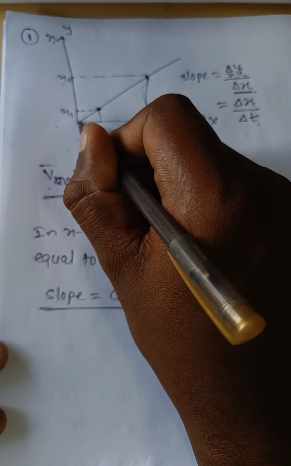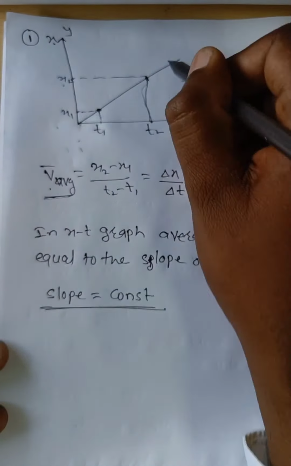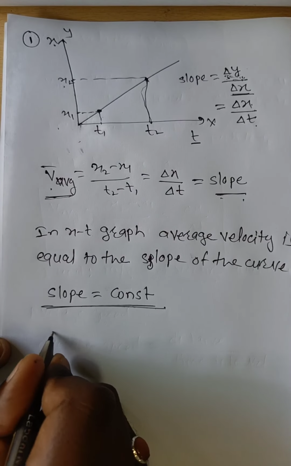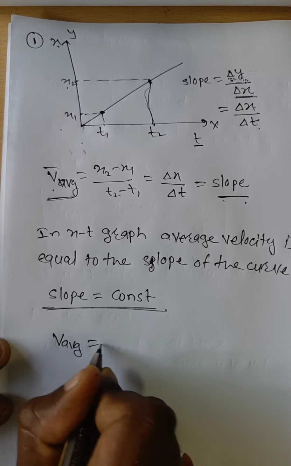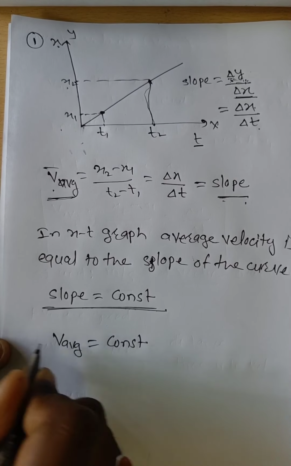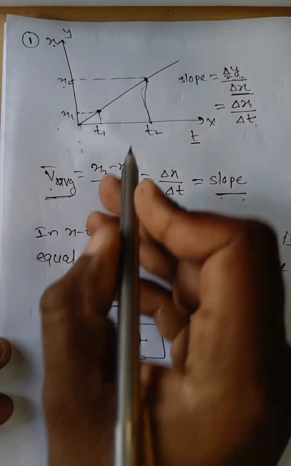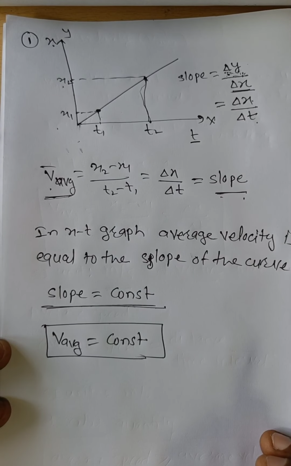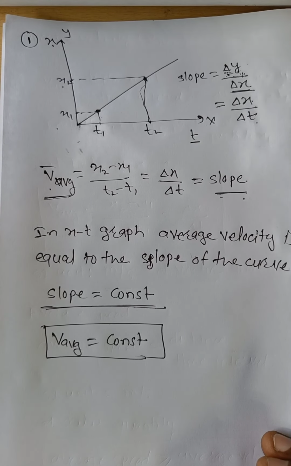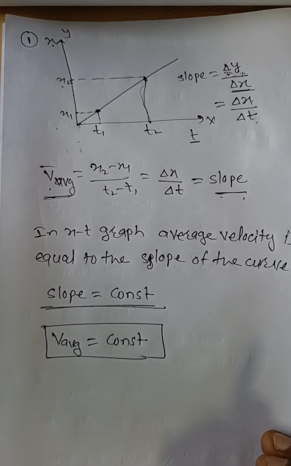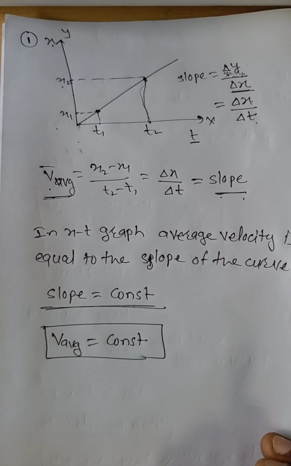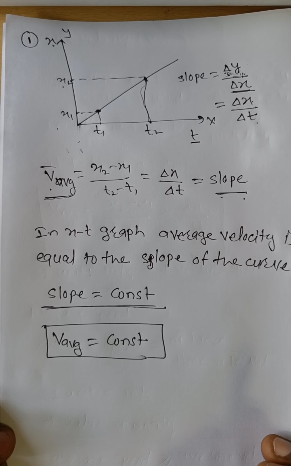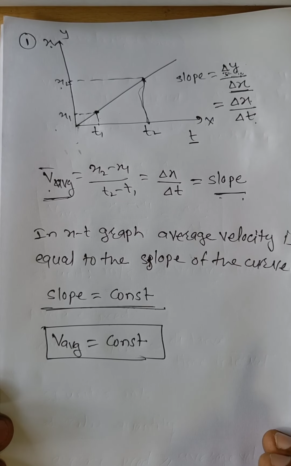Therefore when the graph looks like this, the average velocity is constant. This graph is known as uniform motion. Uniform motion means the particle moves uniformly, the velocity is constant, and such a motion is known as uniform motion.